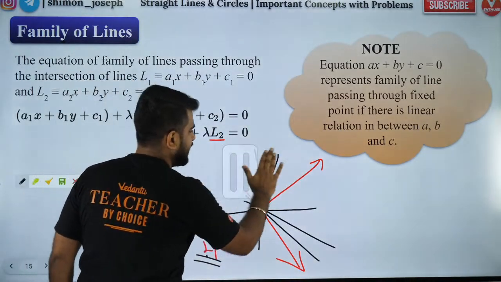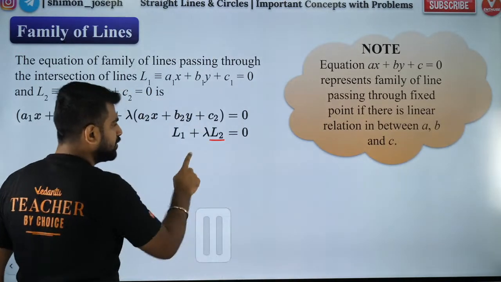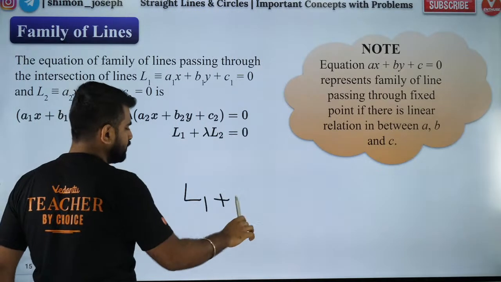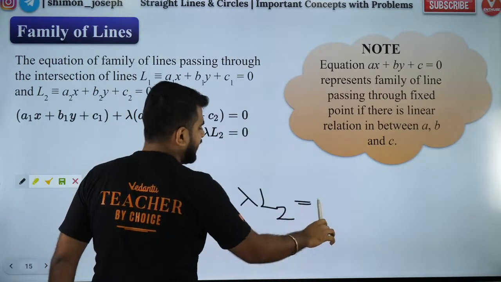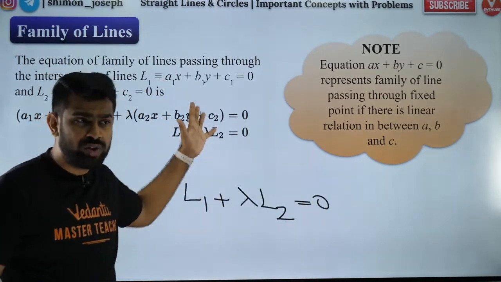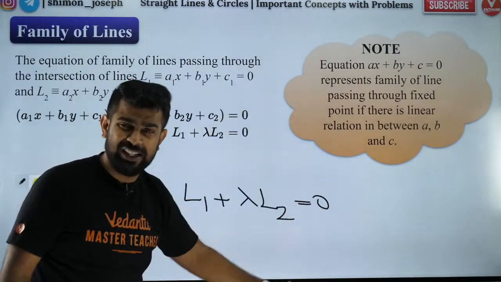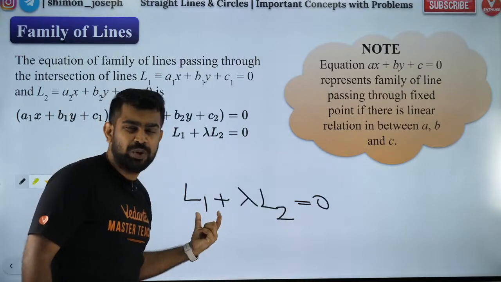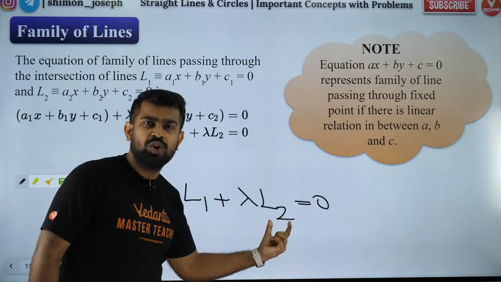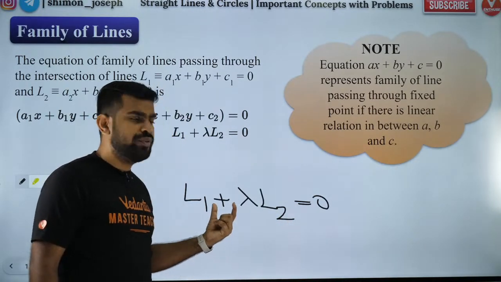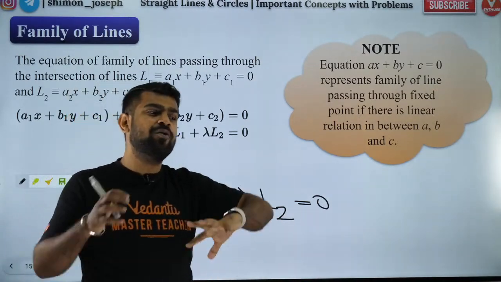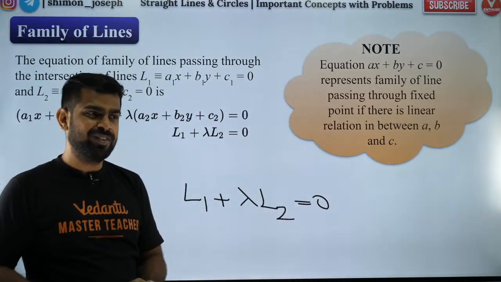This formula says any line of the family can be given by L1 plus lambda L2. Any line in those infinite lines of the family can be given by this equation. L1 is the equation of line 1, L2 is the equation of line 2. So if you write L1 plus lambda L2, you will get the equation of any member of this family.